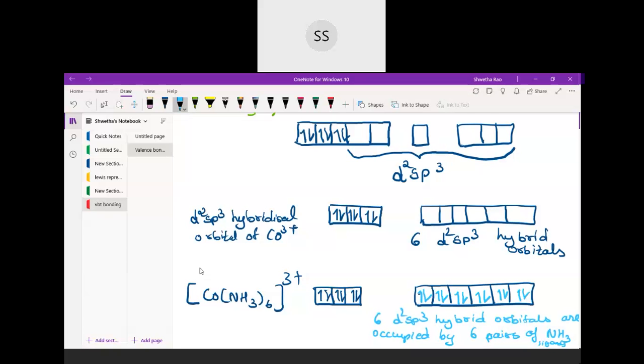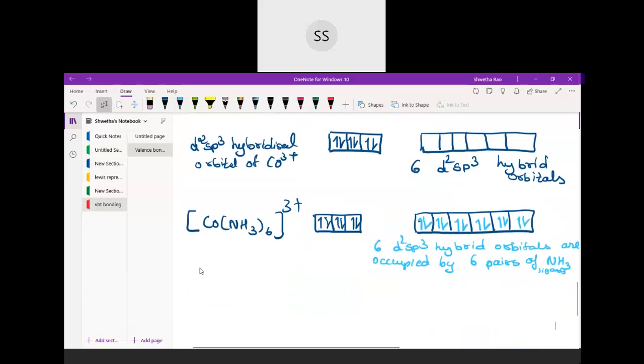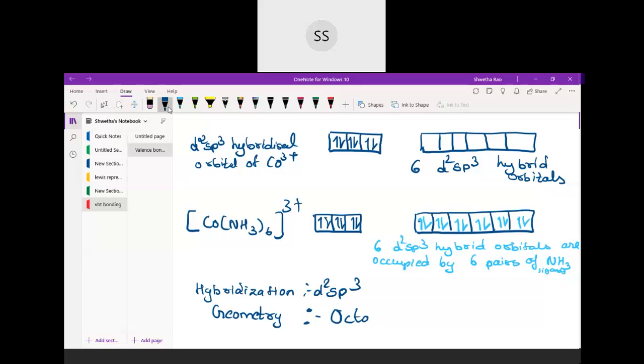At the end, you have to write a few points. At the end, you can just mention what the hybridization is, what the magnetic property is, and all that. See here, I will write the hybridization. Hybridization is d2sp3. Then after that we saw 6 ligands are being occupied. So if it is d2sp3, the geometry which they are going to have, you can go back and check there. For d2sp3 what I have given is octahedral. So the geometry is octahedral.